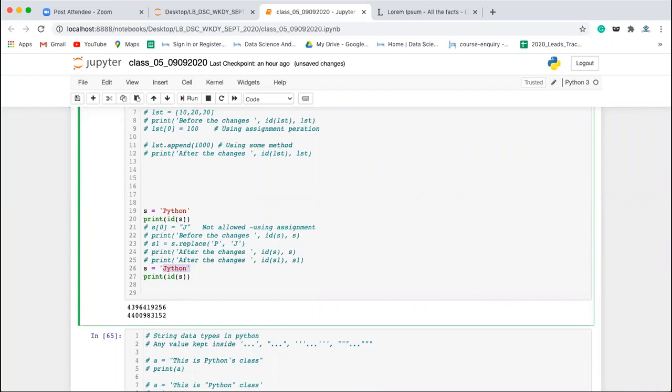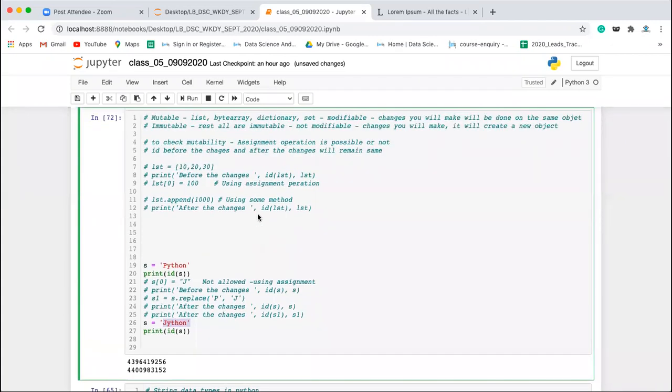Abhishek, I have a question. Let's say in the case of a list, if I do LST1 equal to LST, then because they are pointing to the same object, will they be pointing to the same IDs? First of all, that is the concept of shallow copy and deep copy. I'll be coming to that part later, when we get to the list. Fine. Not now.